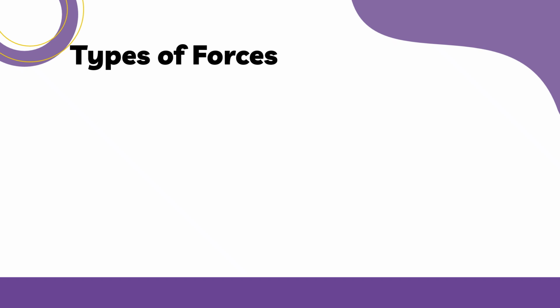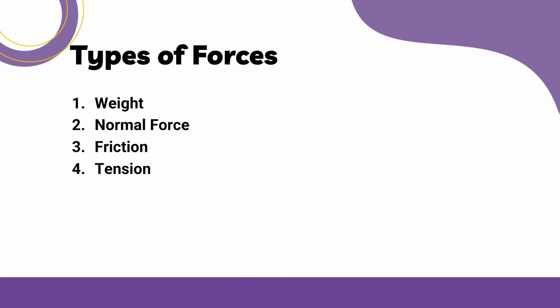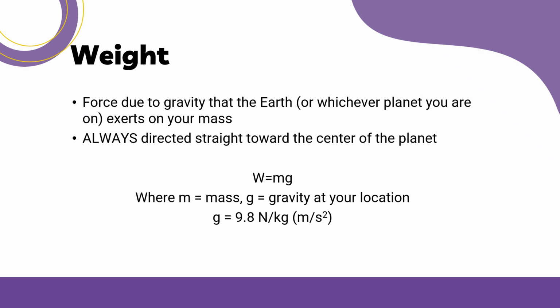Now, there are different types of forces. First, we have weight, then we have normal force, friction, tension, and any push or pull. Let's describe these different types of forces. First, let's have weight. Weight is the force due to gravity that the Earth or whichever planet you are on exerts on your mass. It is always directed straight toward the center of the planet. To get the weight of the object, we get the mass and multiply it by the gravity at your location. So in our case, since we are all on Earth, we multiply it by g, which is equivalent to 9.8 newtons per kilogram or meters per second squared.